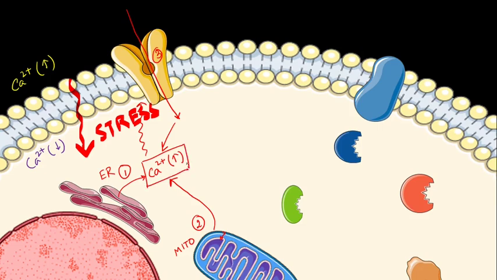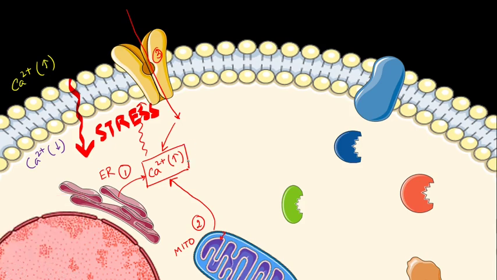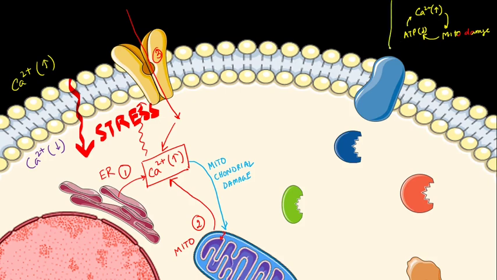Now this increase in calcium level has two main consequences. First, the increase in calcium level will damage the mitochondrial membrane. It will cause mitochondrial damage. And as we learned in the previous class, there's a vicious cycle that goes on: calcium level increases within the cytosol, that leads to mitochondrial damage, mitochondrial damage leads to ATP depletion, and ATP depletion again leads to calcium increase and mitochondrial damage. So this vicious cycle will go on, that we studied in the previous class.